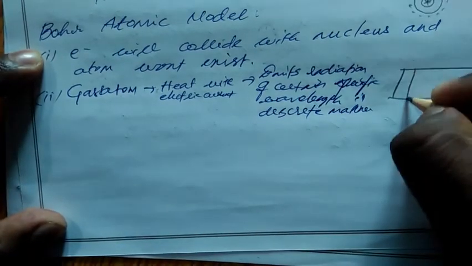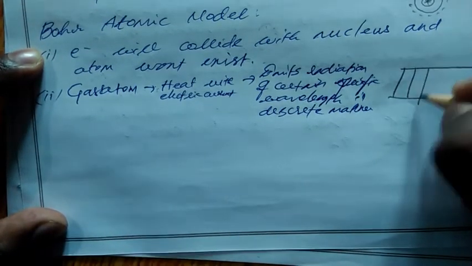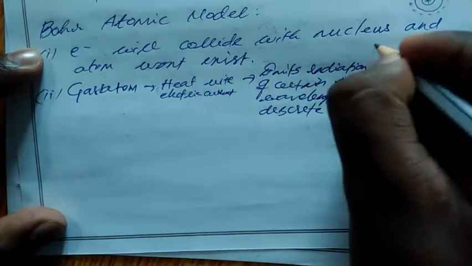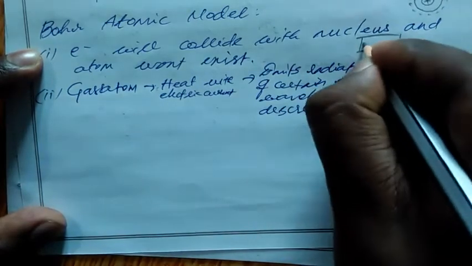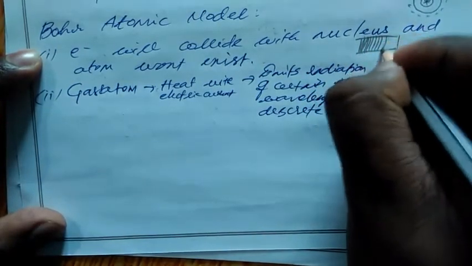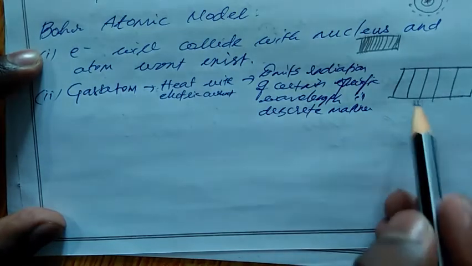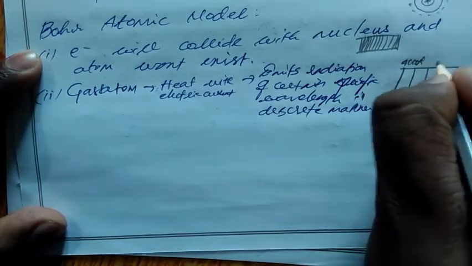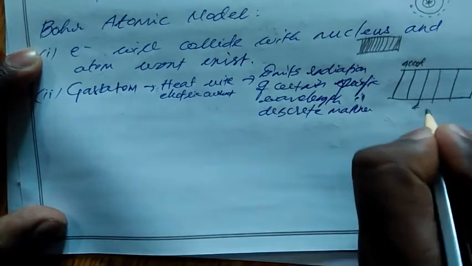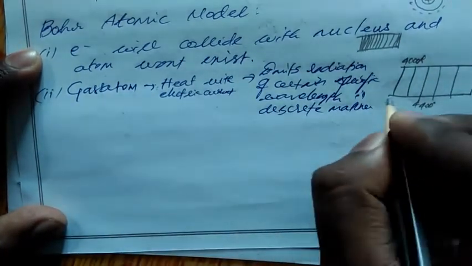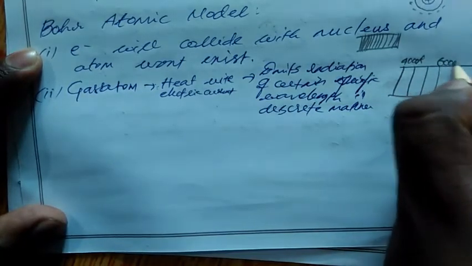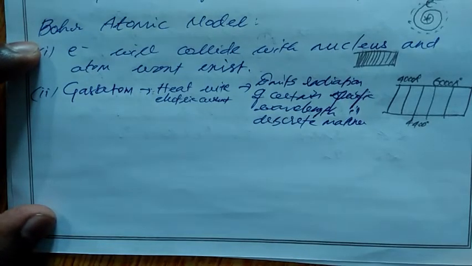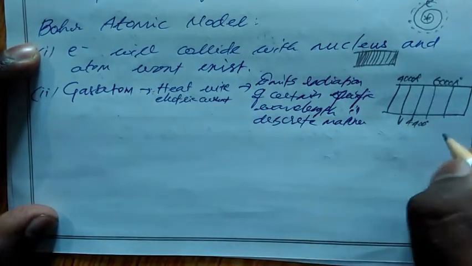Let's take this as one spectrum line for one particular color, and another for another color. We won't get a continuous spectrum as Rutherford said; this is not possible. We have a discrete manner. Let's take this as 4000 angstrom, and this as 4400, and it goes on to 6000, not in continuous order. Say this is violet and this is yellow.